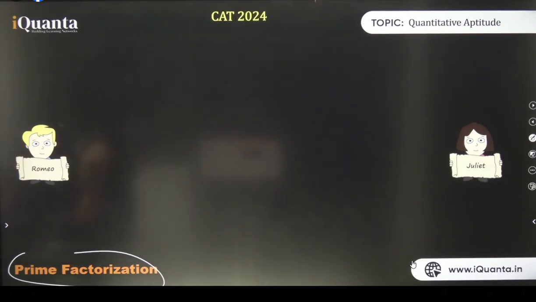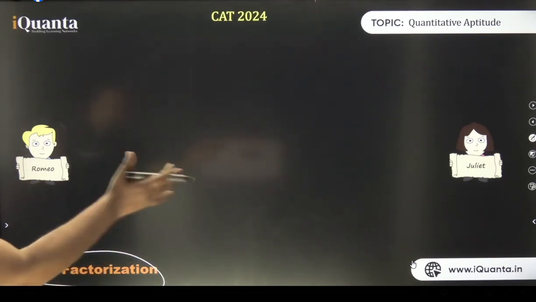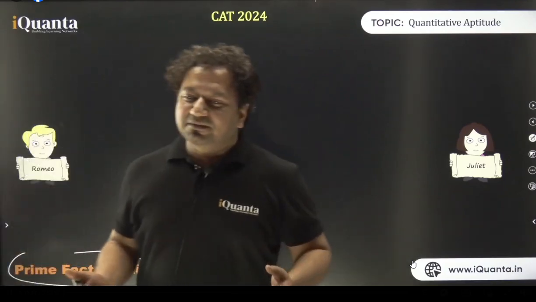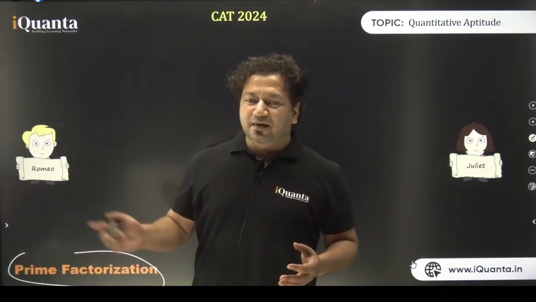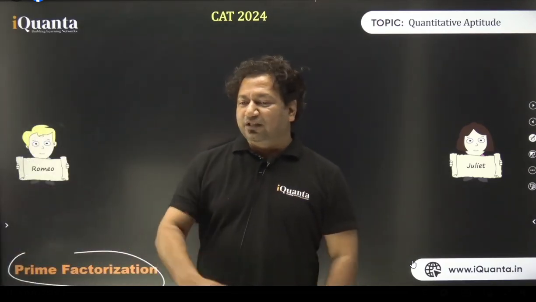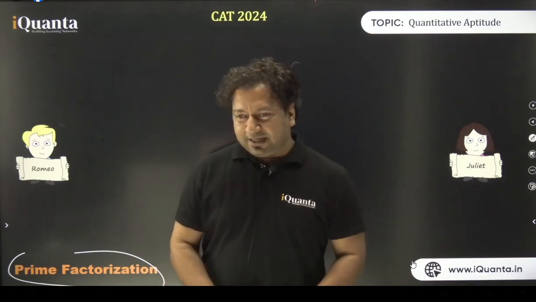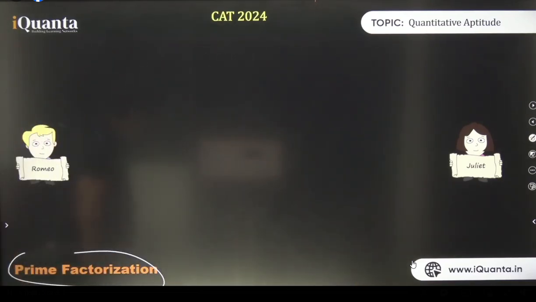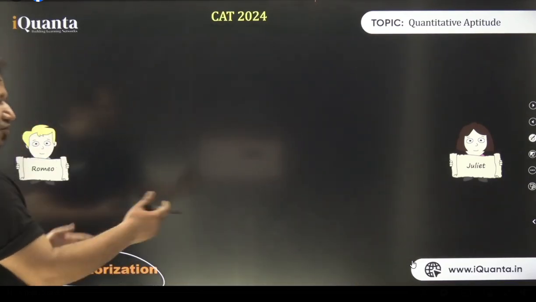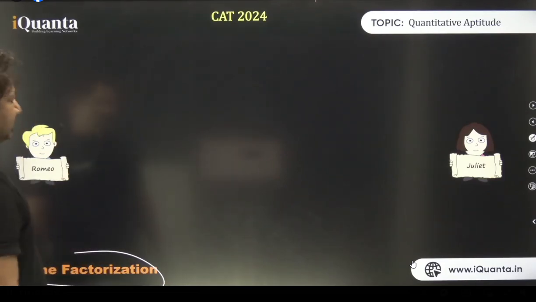So Romeo and Juliet, you know that, right? They were star-crossed lovers, isn't it? Star-crossed lovers मिल नहीं पाए. By the way, all the best love stories are tragic. Lovers die, they cannot meet. Well, let us study that mathematically. Why could Romeo not meet Juliet? The reason was he was very poor.